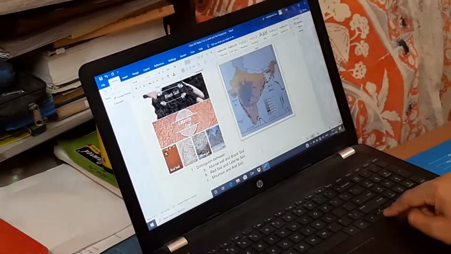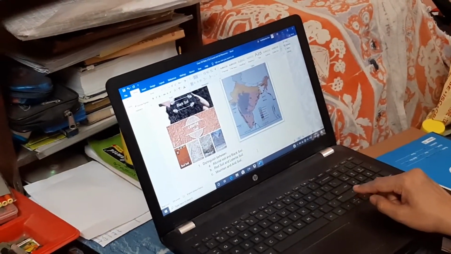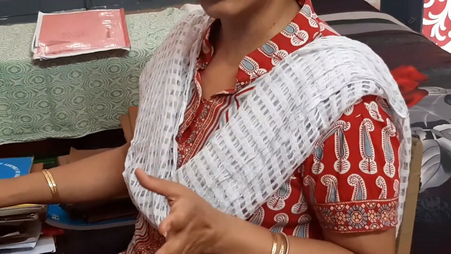Now I have given three differences. I have given the entire note in that order. You will do the work of the differences after noting down the notes given in Note 3 of this chapter. First difference: what is the difference between alluvial soil and black soil? Minimum 3 points and maximum as many as you can, but limited to 5 to 6 points, not more than that.